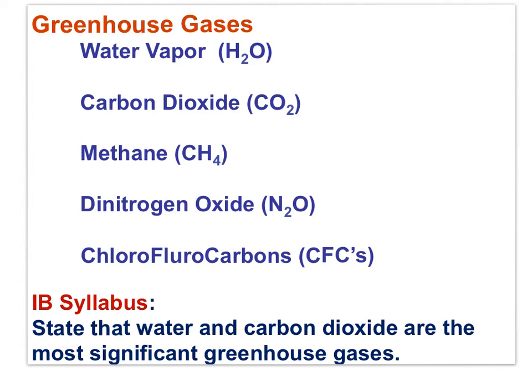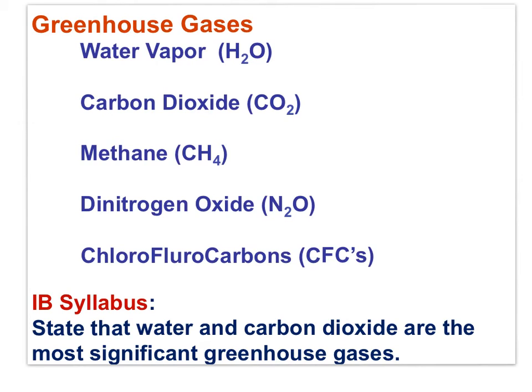Water and carbon dioxide are the most significant greenhouse gases because the quantity of water and carbon dioxide is quite high relative to the other greenhouse gases. The combustion of fossil fuels increases the level of carbon dioxide.